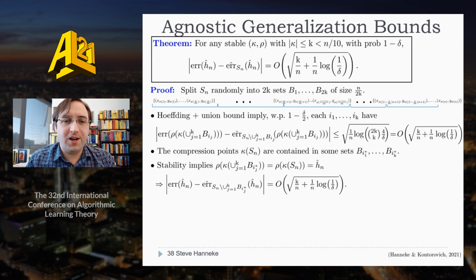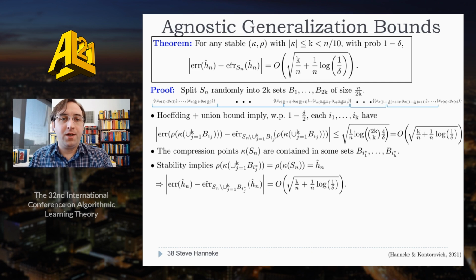Okay, now for the proof, first just imagine we split the data randomly into 2k equal size sets. And then by Hoeffding's inequality and a union bound, we have that for any k of these sets, applying the compression scheme to the union of those k sets, the error rate and the empirical error rate on the union of the other k sets differ by at most this bound, the square root of 1 over n log of (2k choose k) times 4 over delta, right? That's because those sets are independent. And then we can simplify this a bit. 2k choose k is bounded by 4 to the k. So that simplifies into this bound on the right-hand side.